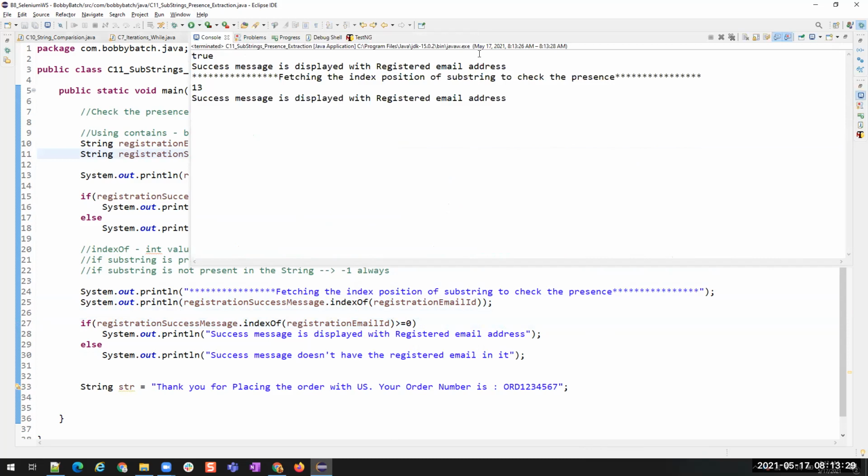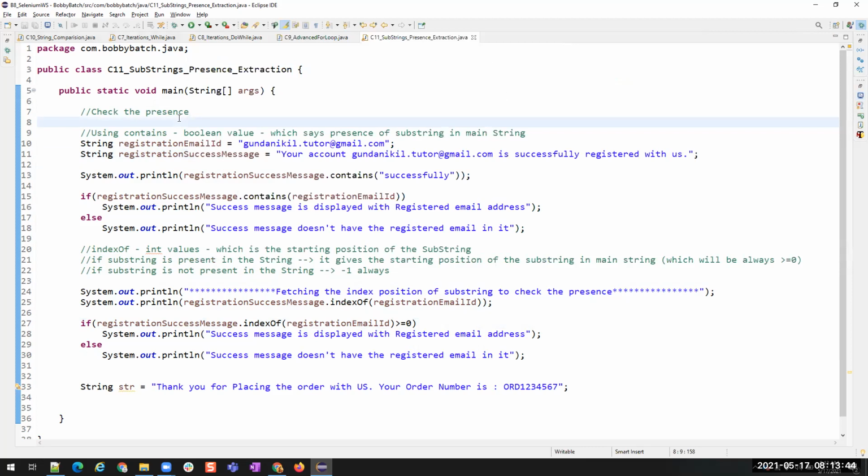Now you see true, the success message is displayed with the registered email address, and for this it's 13, and the success message is displayed with the registered email address. So here it is a Boolean value, here it is the integer value. Understood? So you understood the dot equals, dot compareTo, dot contains and dot indexOf.